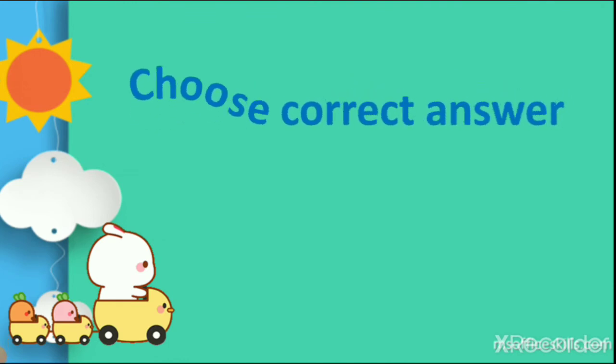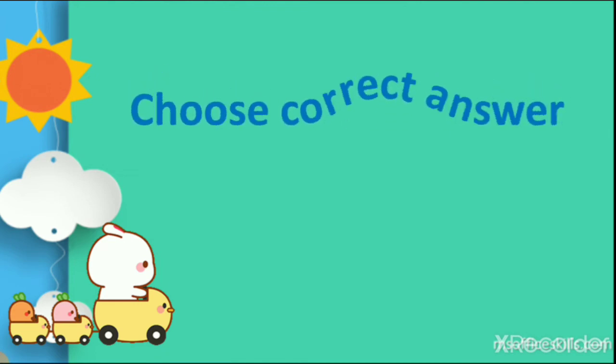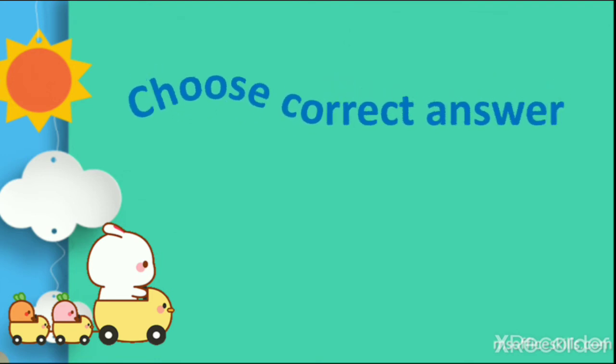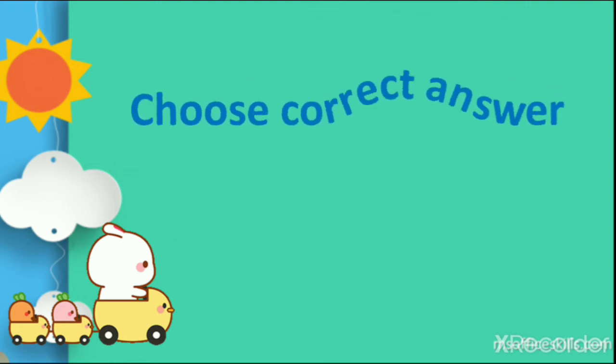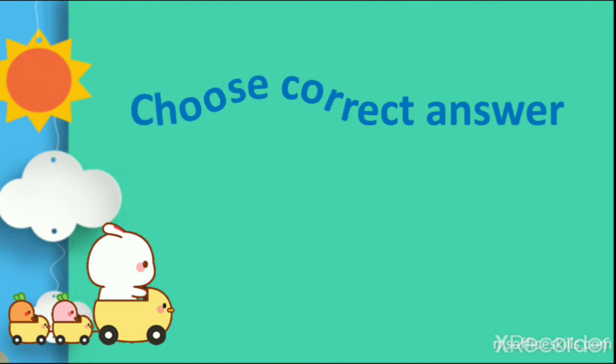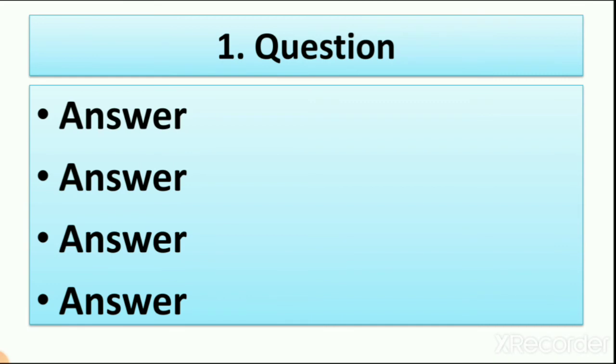So what do we have to do in this? We have one question and 4 answers. From these 4 answers, we have to write only one right answer. So this is choose the correct answer, which is new for you, but we already did it in the exam, right? So let's see the sample here. We have one question and 4 answers, but we have to write only one right answer. The other 3 answers are wrong.